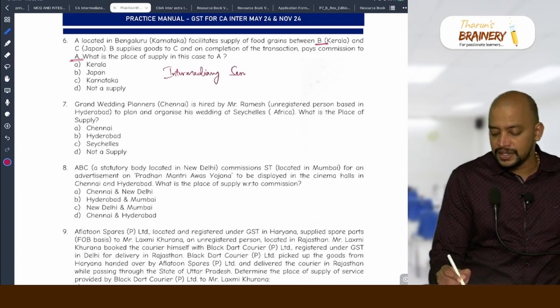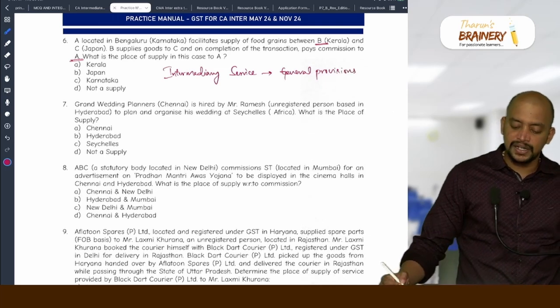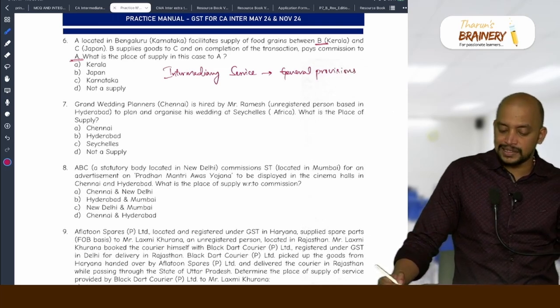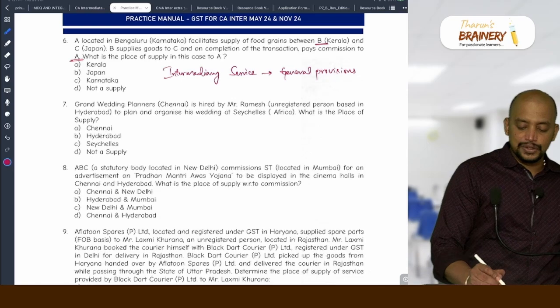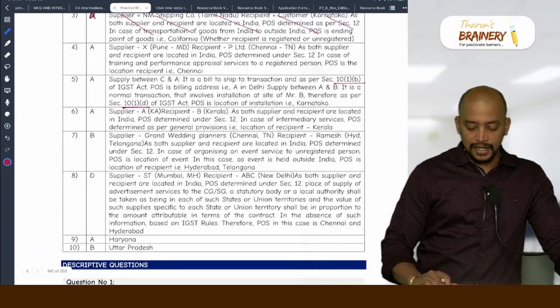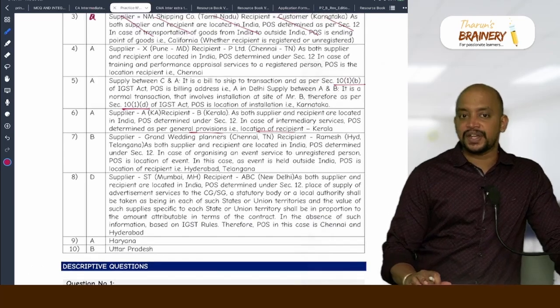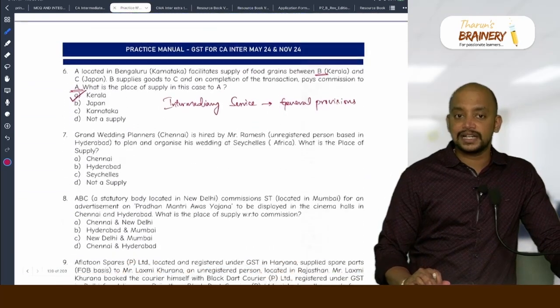Intermediary service. We need to take general provisions. What is the place of supply as per general provisions? Location of recipient. So what is the location of recipient? Kerala. So option A. For the sixth one it is A. So general provisions we need to apply, that is location of recipient, Kerala. Are you understanding this here?